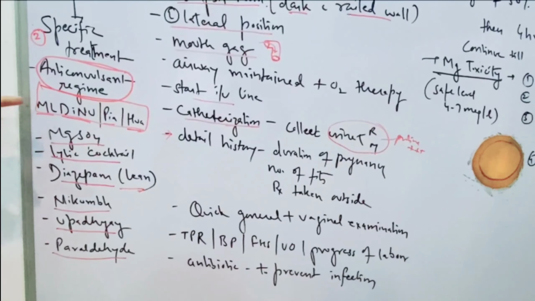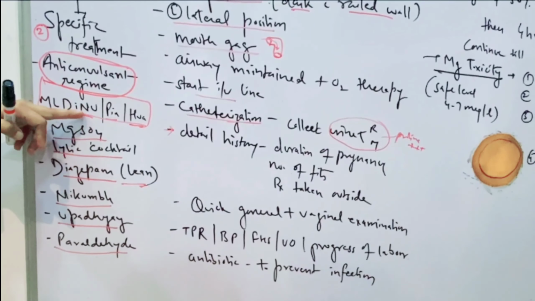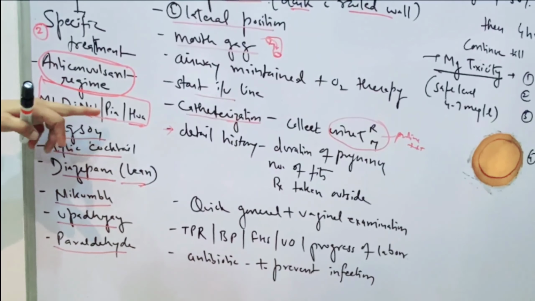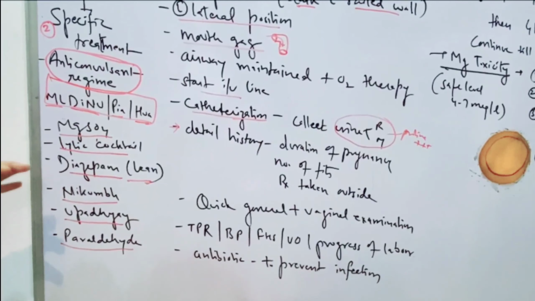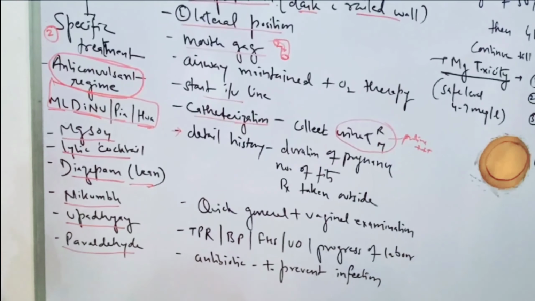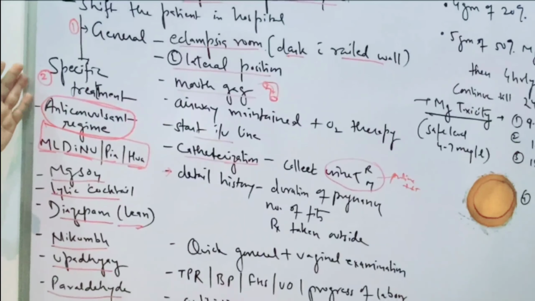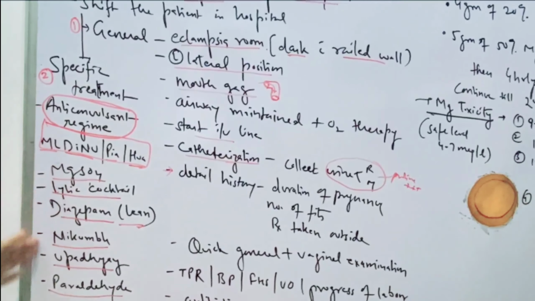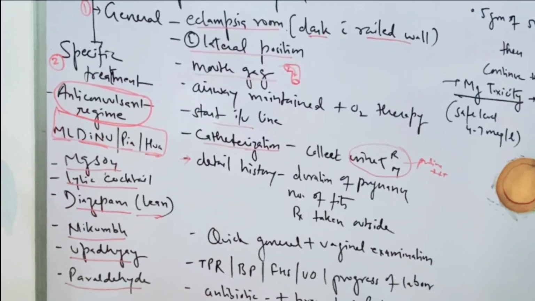So M for magnesium sulfate, L for lytic cocktail therapy, D for diazepam therapy, N for Nikumb therapy, U for Upadhyay therapy, and P for Paraldehyde therapy. So these are the different therapies, and see, this is the most important question because the question directly आता है the treatment of eclampsia. So you have to write all these names and all these methods. So now first come with the magnesium sulfate therapy.